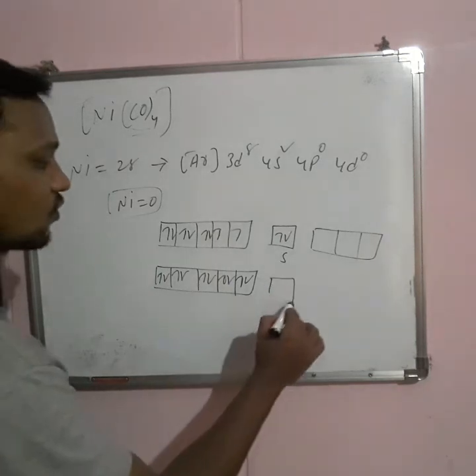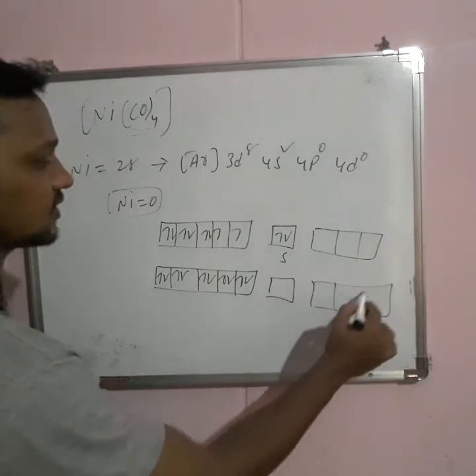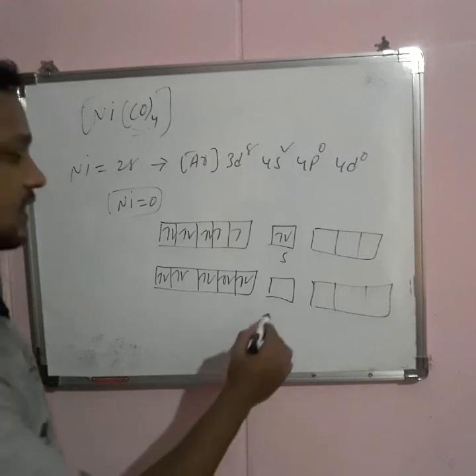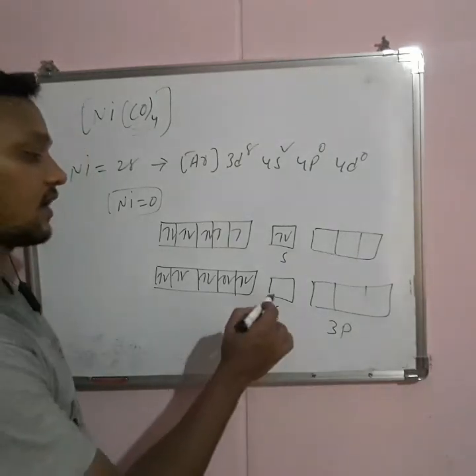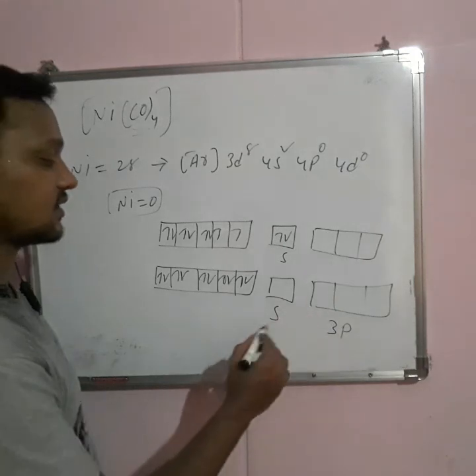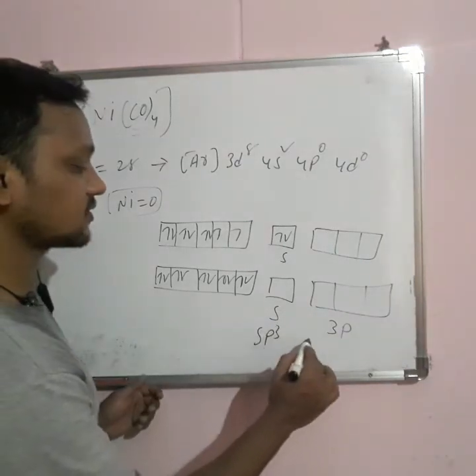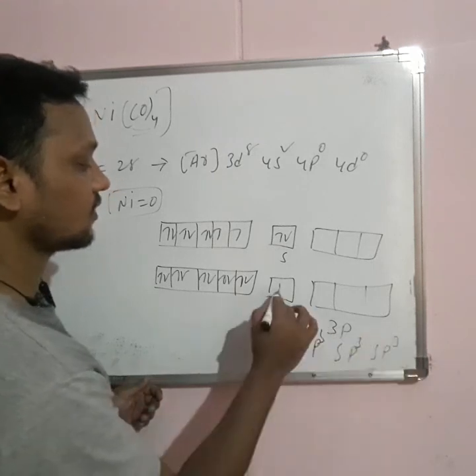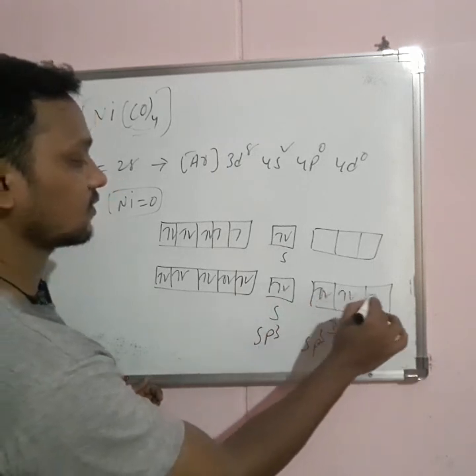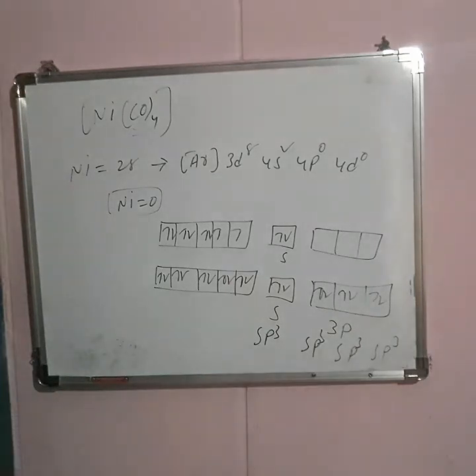It has one s orbital and 3 p orbitals available, and the s orbital and 3 p orbitals intermix and form sp3 hybrid orbitals: sp3, sp3, sp3 and sp3. All are paired electrons, so it is treated as diamagnetic.